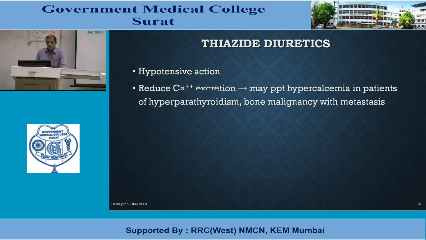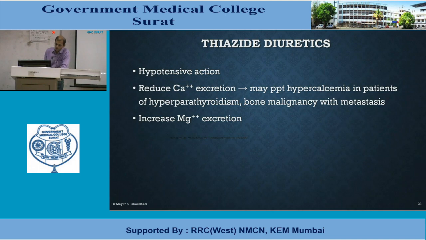There will be reduced calcium excretion, and because of this, it may precipitate hypercalcemia in patients with hyperparathyroidism and bone malignancy with metastasis. There will be increased magnesium excretion. Because of this hypokalemia, there will be hypochloremic alkalosis. There will be hyperuricemia. Apart from sodium ion and water, uric acid is also excreted out, and ultimately there will be hyperuricemia.